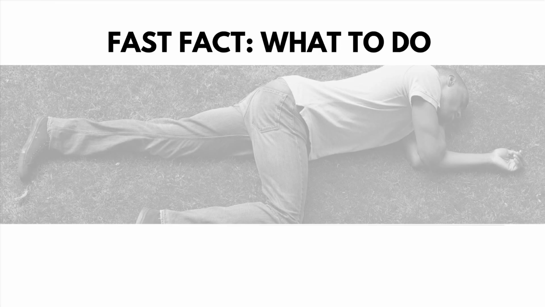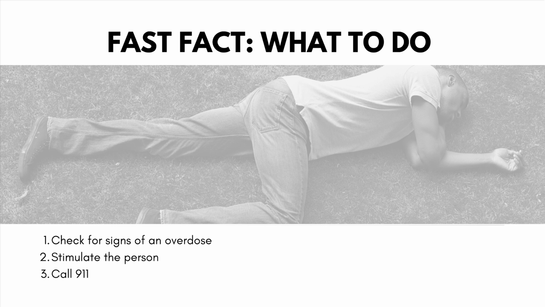What to do? We will break down each of these steps in more detail, but this is an overview of how to respond in the event of an overdose. Check for signs of an overdose. Look for color, listen for breathing, and note the presence of foam or bubbles around the mouth or vomit. Stimulate the person by calling his or her name loudly and by giving a sternal rub. Call 911. You can say, "My friend is unconscious and not breathing."